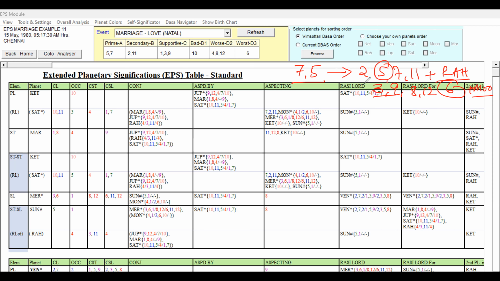As we said in the previous chart also, along with this, if we have favorable houses for the profession, that planet will support professional prospects along with love marriage. I think we're able to understand, right? So now let us check the self-significator and planet colors.